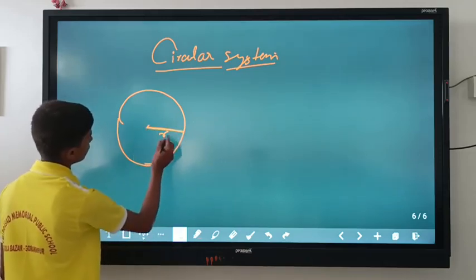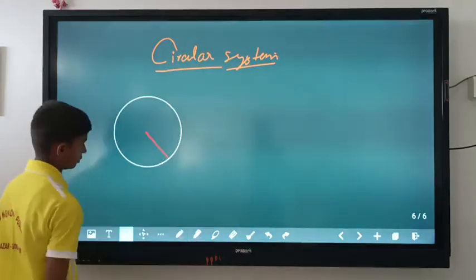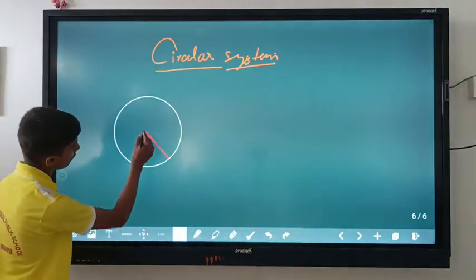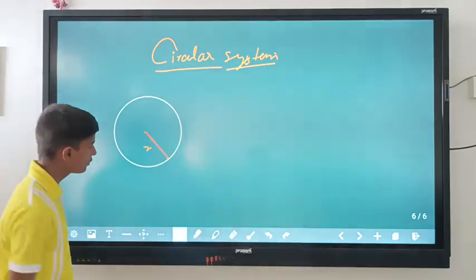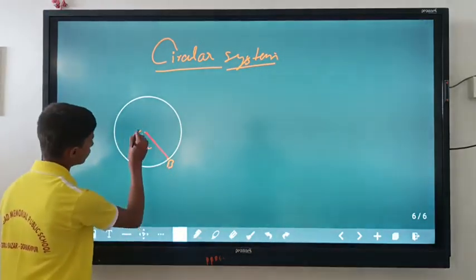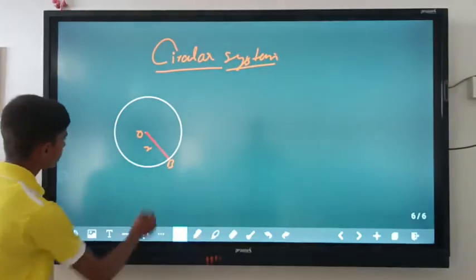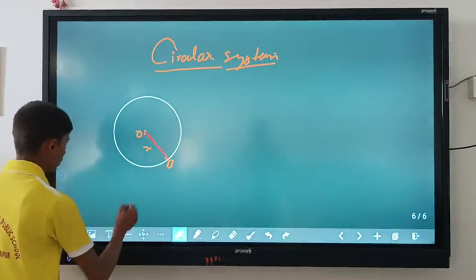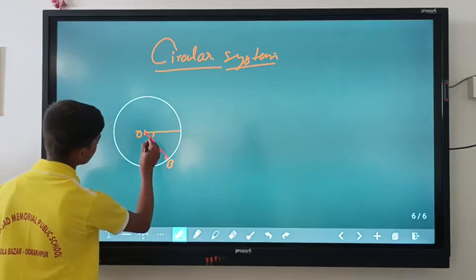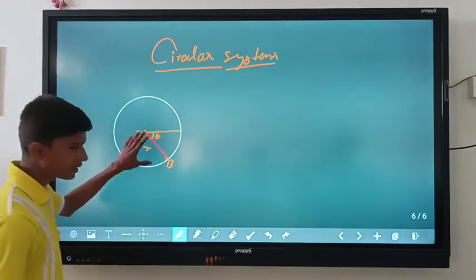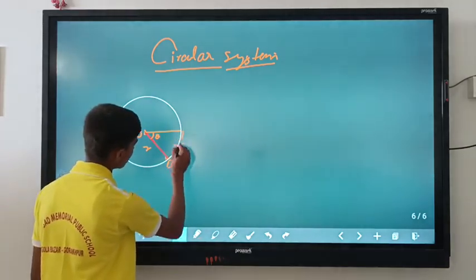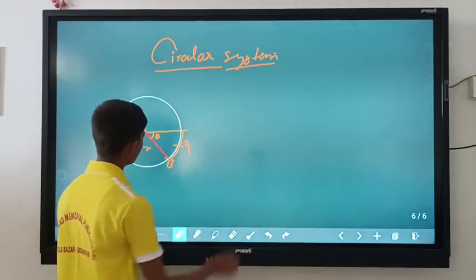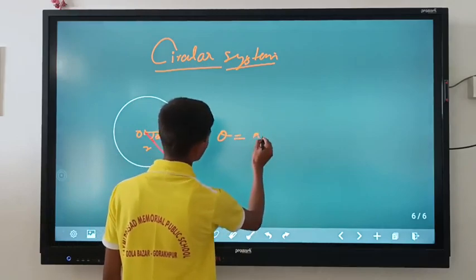and a ray, let's say AB, joining the circumference at a point, let's say B. The center of that circle is O. If this line is elevated at any angle, let's suppose the angle elevated by this line is theta. This angle can be defined as the ratio of the arc length to the radius. Let us suppose the arc length is x, then theta equals x over r.